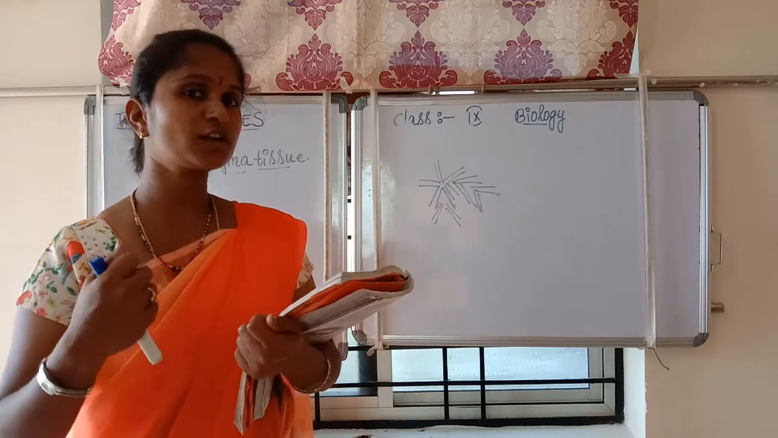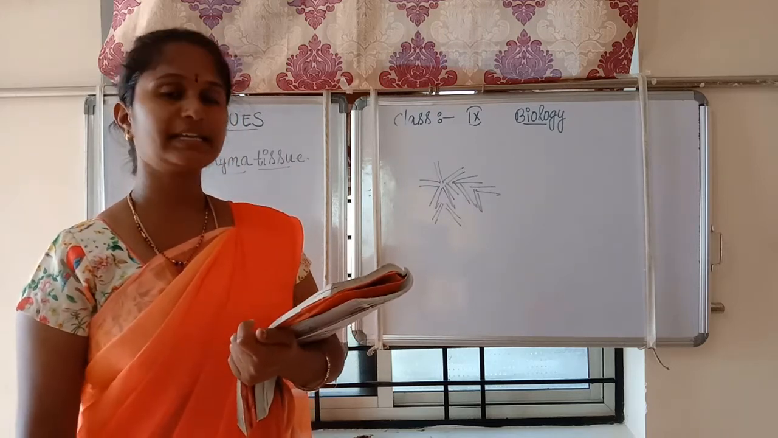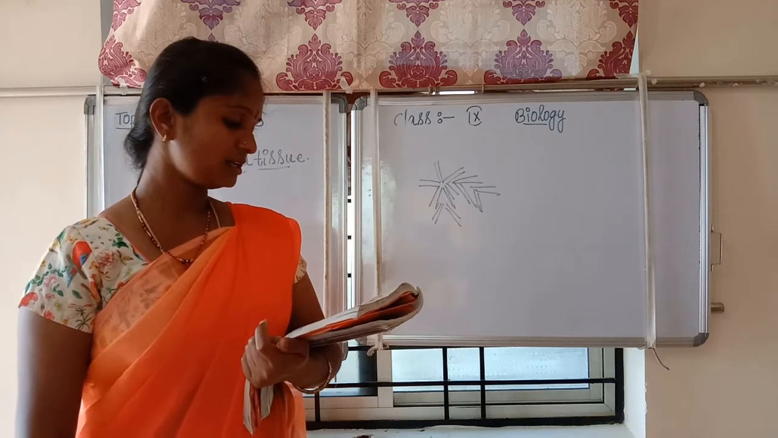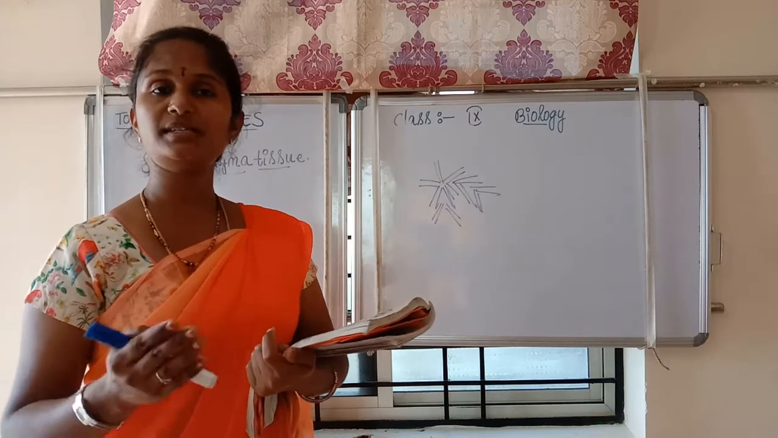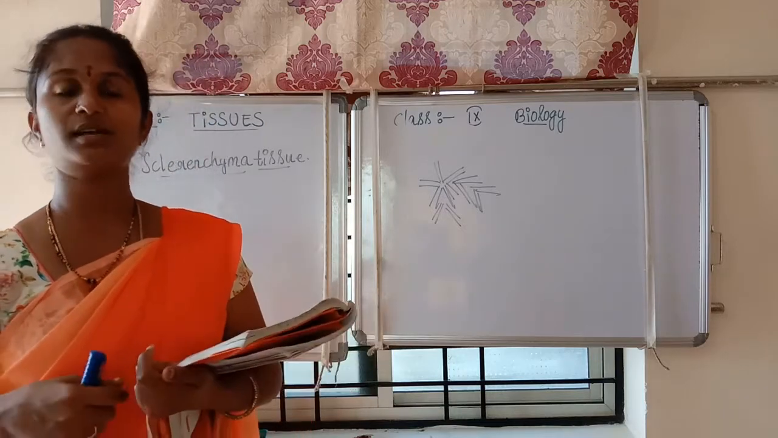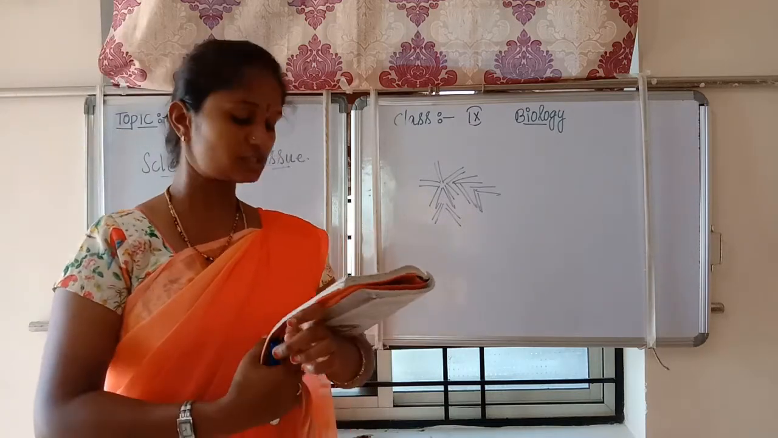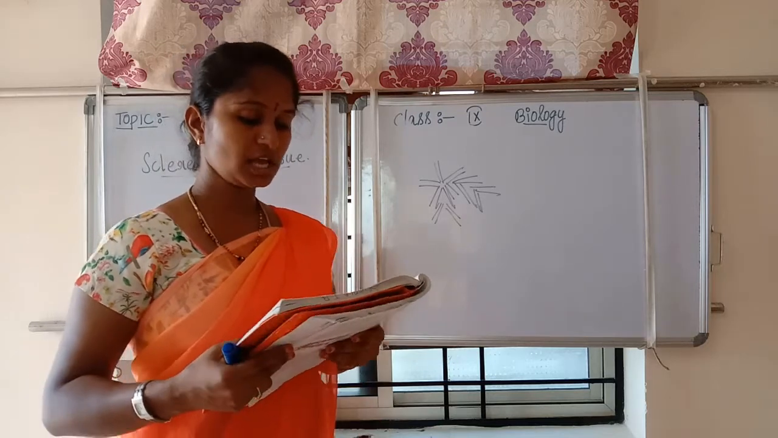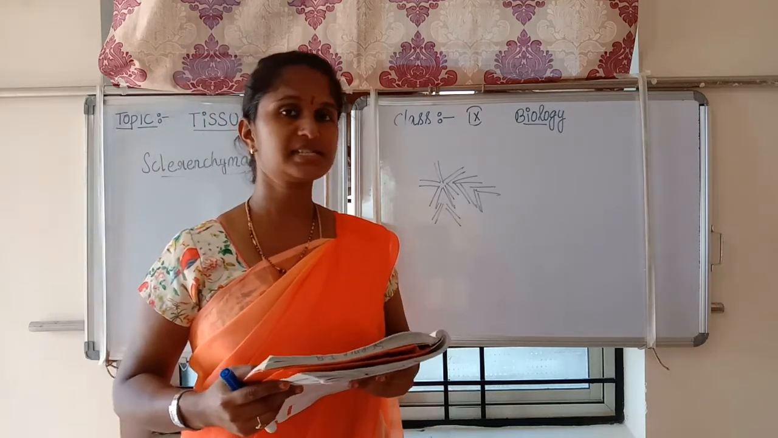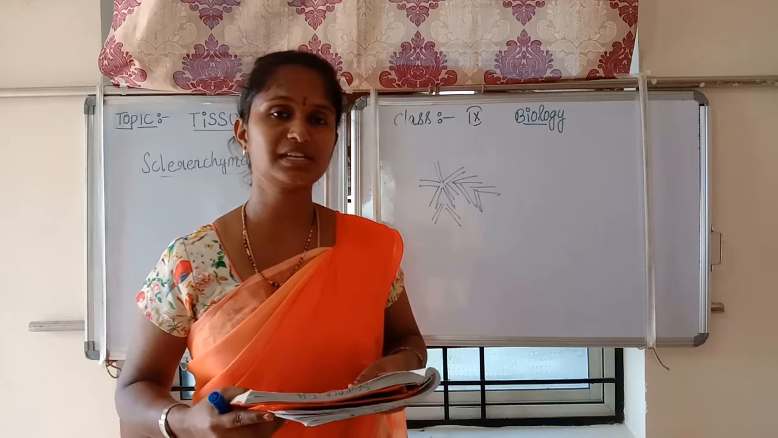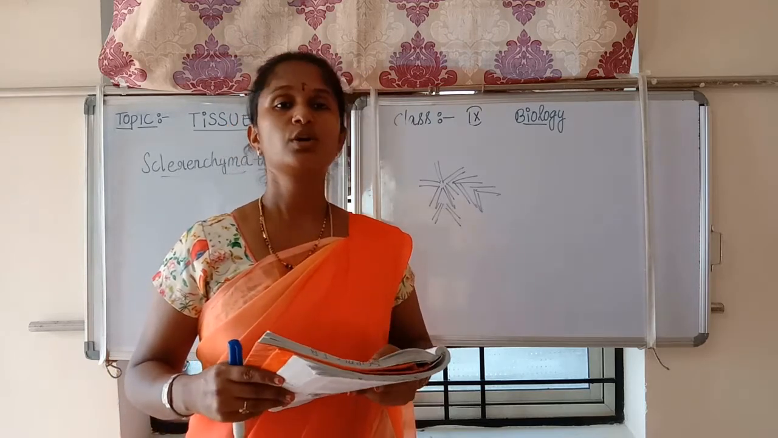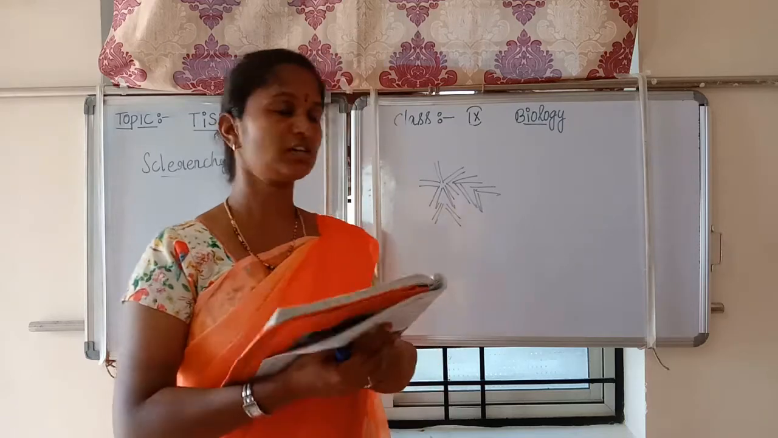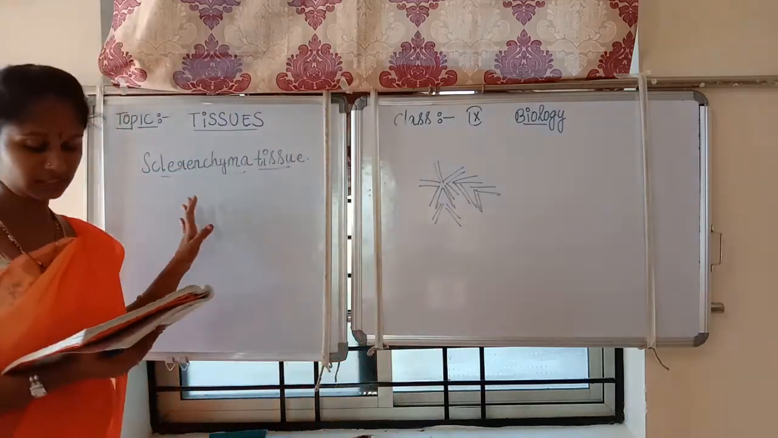It is very strong due to the presence of thick lignin cell walls. Often these walls are so thick that there is no internal space. They do not have any internal space, and that is why they are so strong. It is present in veins, stems and leaves, and the hard covering of seeds. The best example of sclerenchyma tissue is the coconut.